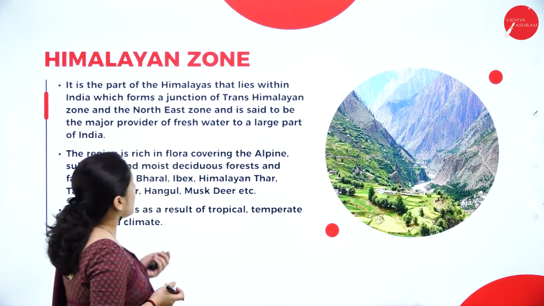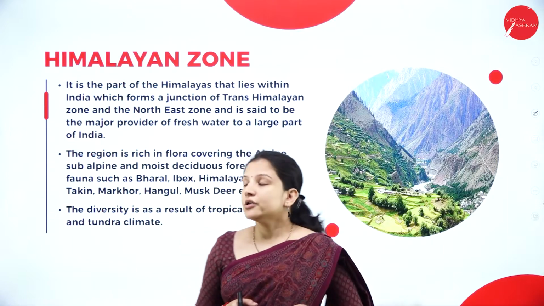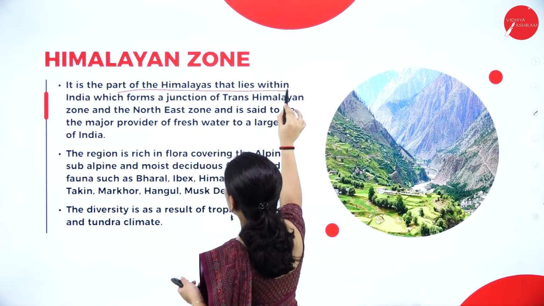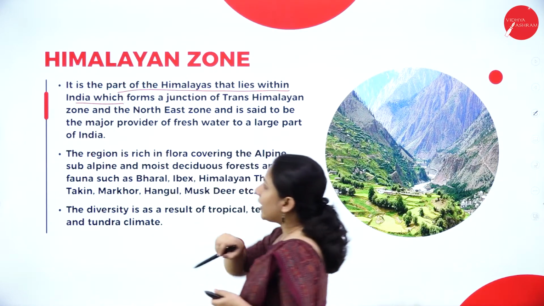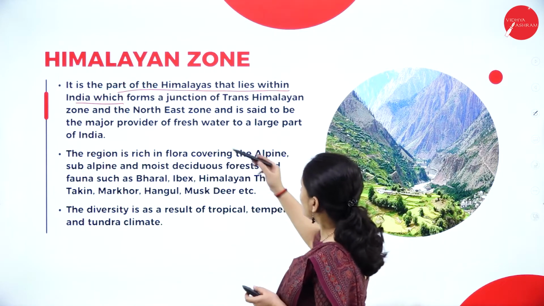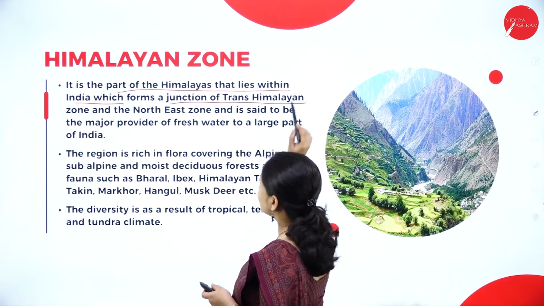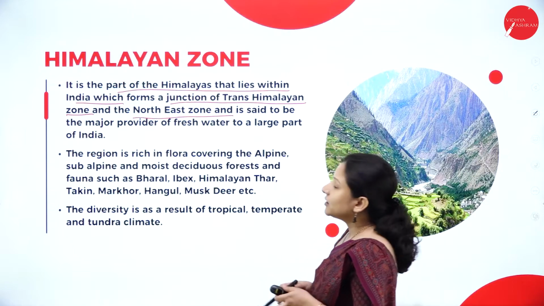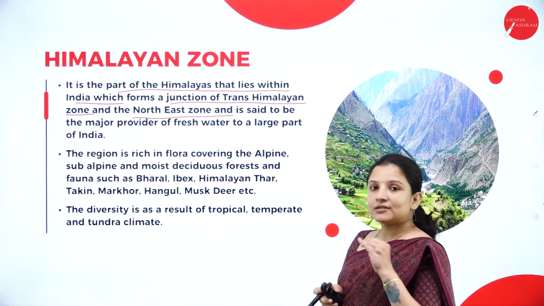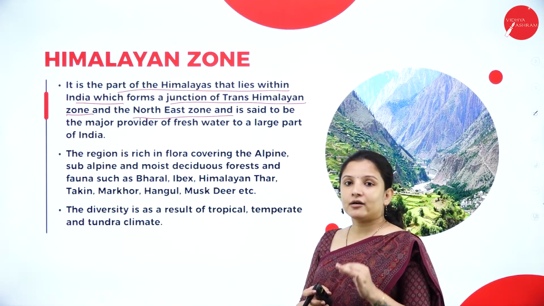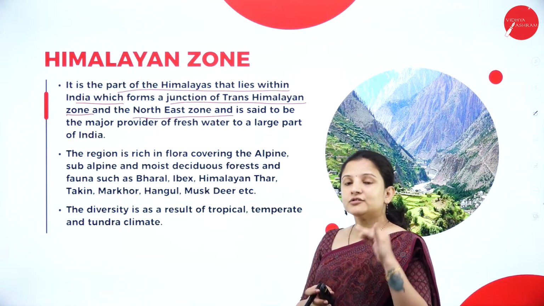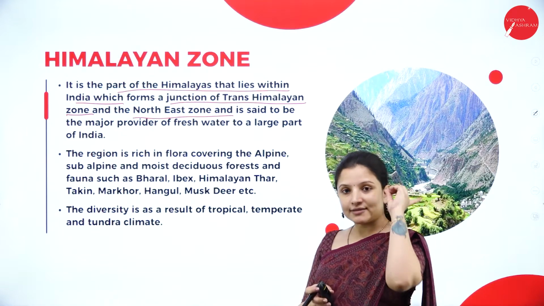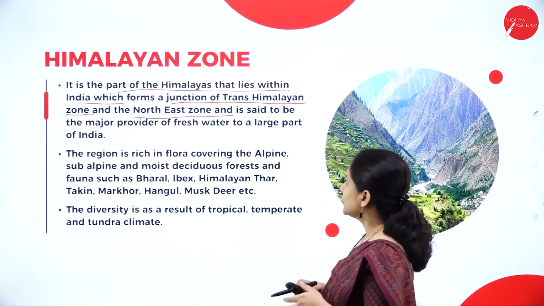So next, talking about the Himalayan zone. The Himalayan zone is the part of the Himalayas that lies within India, and it forms a junction between the Trans-Himalayan zone and the Northeast zone. This Himalayan zone is said to be the major provider of fresh water, because the water of all the rivers that flow throughout India is said to come from the Himalayan zone.